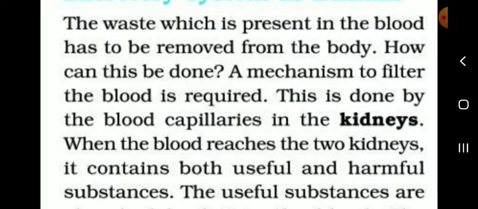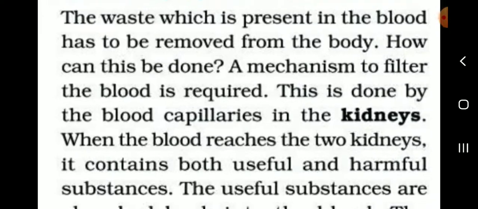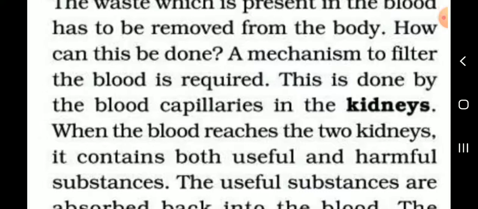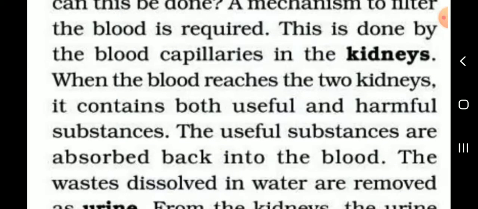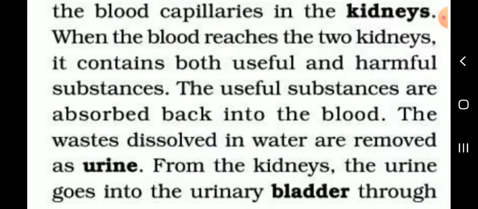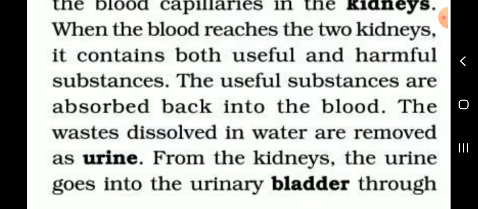This is done by the blood capillaries in the kidneys. When the blood reaches the two kidneys, it contains both useful and harmful substances. The useful substances are absorbed back into the blood. The waste dissolved in water is removed as urine from the kidneys.